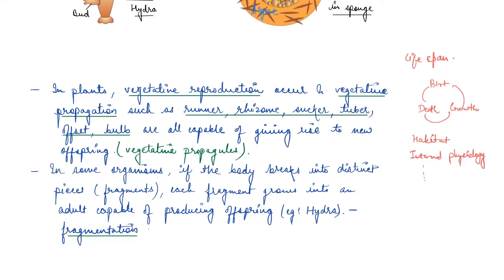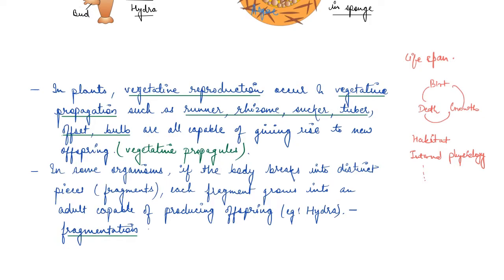So you can see there are various ways of asexual reproduction in plants as well as animals. It's just that it usually happens in single-celled or simple plants and animals. It doesn't happen in very complex organisms.